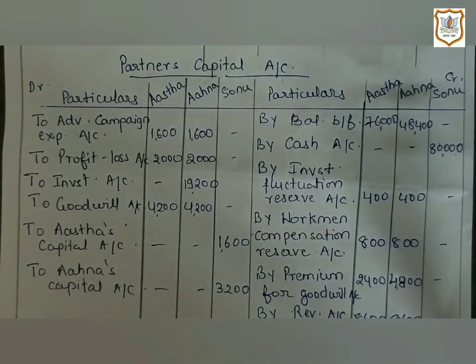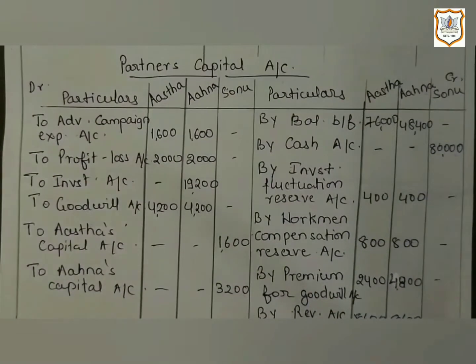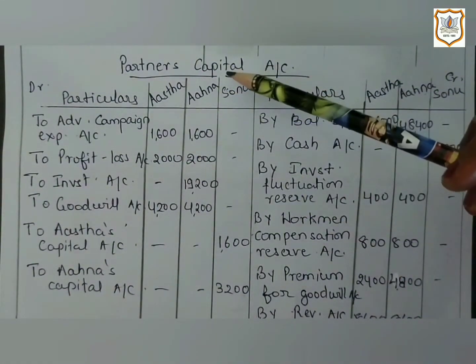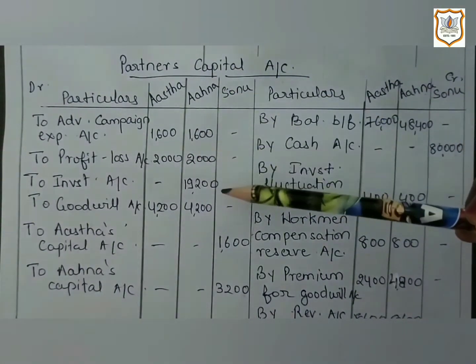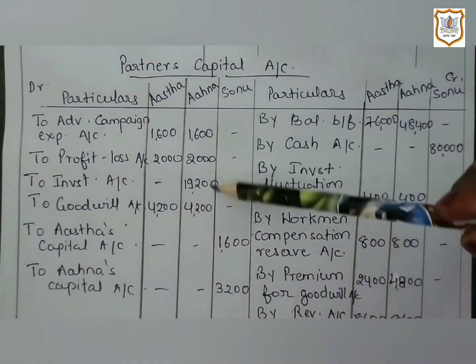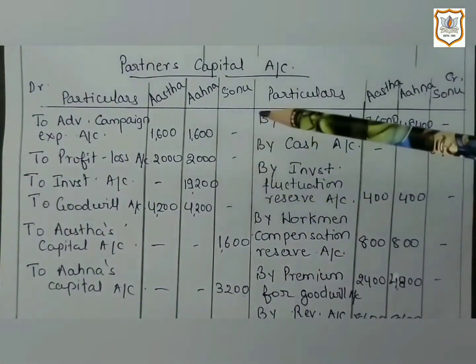Then in the fifth point, it is given that Ahna will take over investments at rupees 19,200. Here the first effect of it will be on the debit side of the capital account. Here Ahna is taking over investment at rupees 19,200. So Ahna's capital account will be debited.